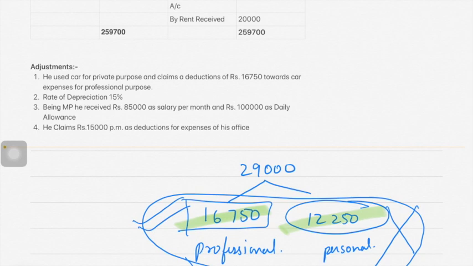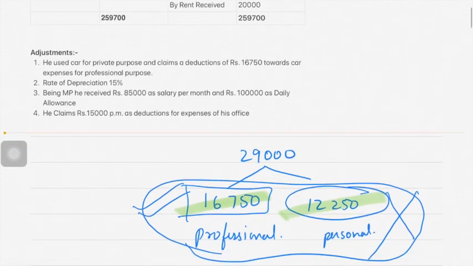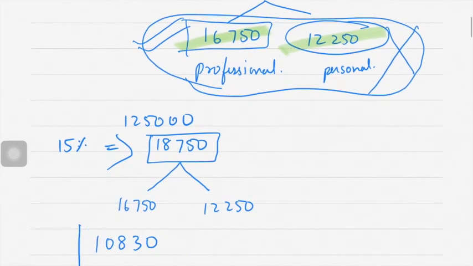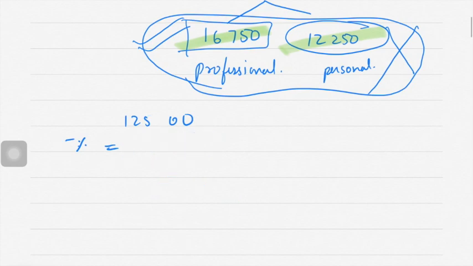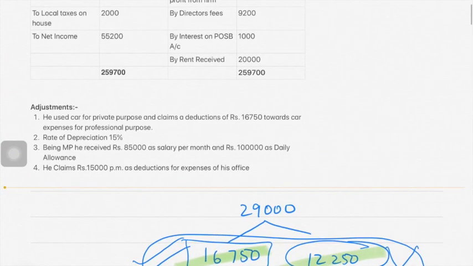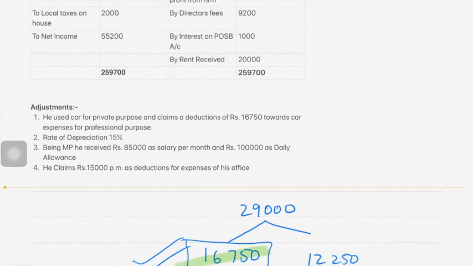Okay, next one, and rupees 1 lakh as daily allowance. So his daily allowance is 1 lakh. Daily allowance received by an MP or MLA is all exempt. Okay, so this 1 lakh is exempt income. Daily allowance received by an MP or MLA is exempt.